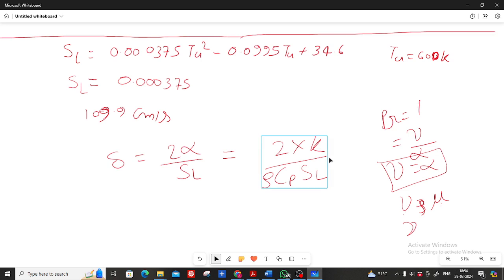So nu is known, so from here you can calculate the flame thickness delta: 2 into 70 into 10 to the power minus 6 into 10 to the power minus 6 upon 1.099 meter per second.